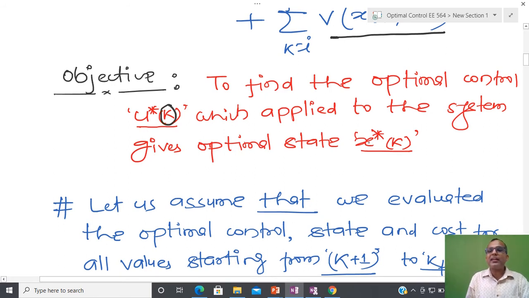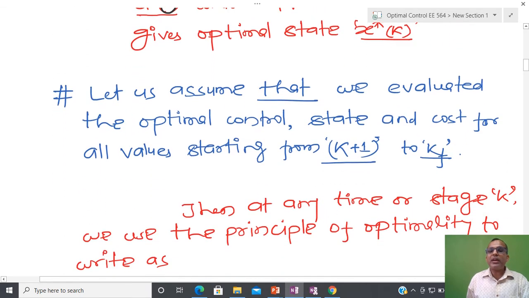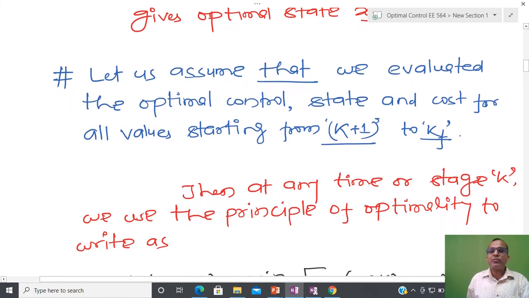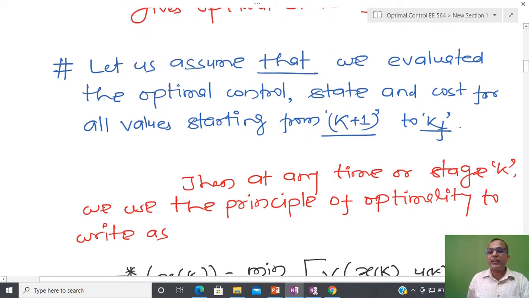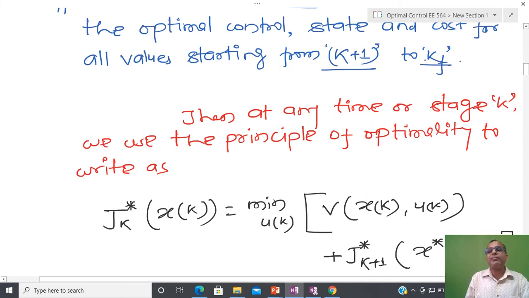So I assume that if I apply the optimal control u star k, then I get the optimal state corresponding to it. Again, we assume that the optimal control, state and cost for all values from k+1 to kf are known. Then at any time or stage k, we use the principle of optimality. I have repeated this several times.